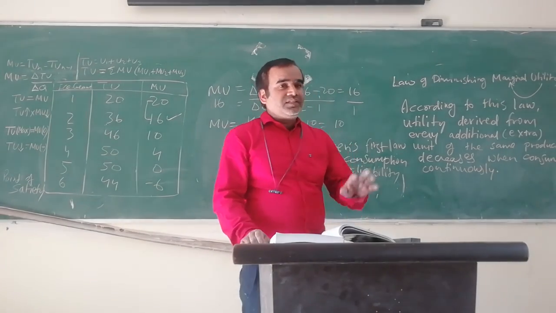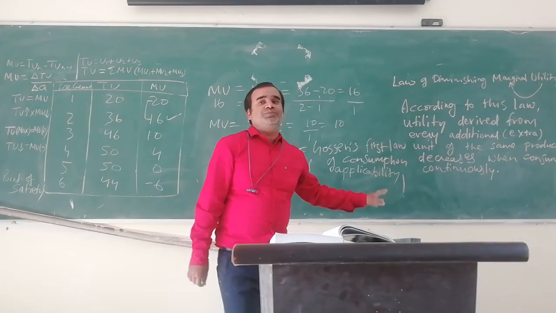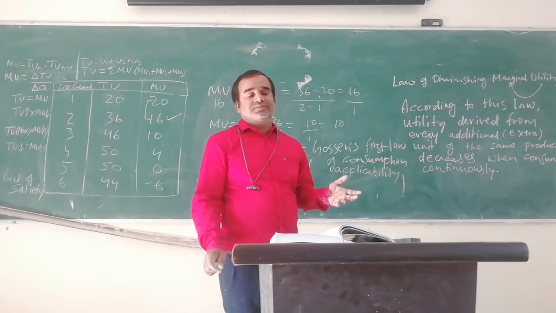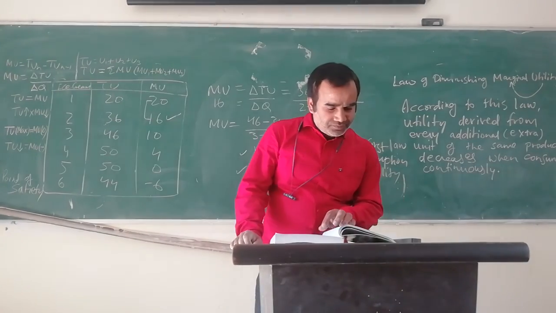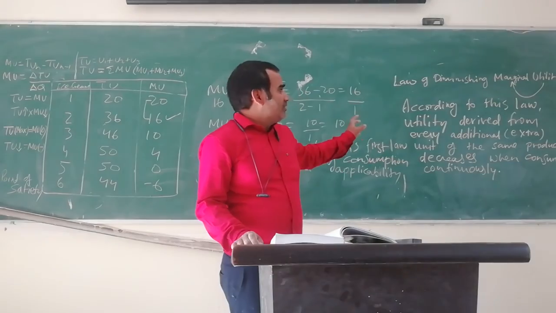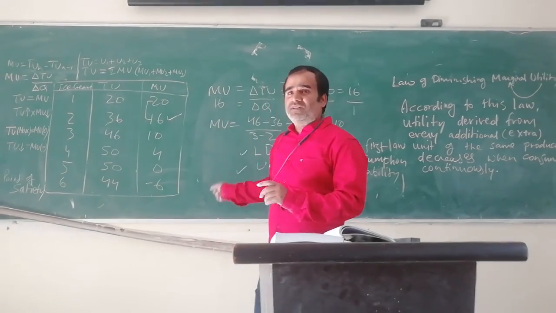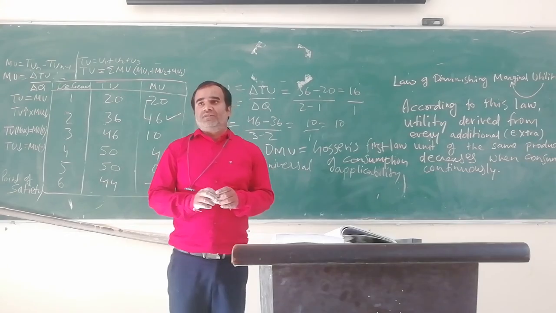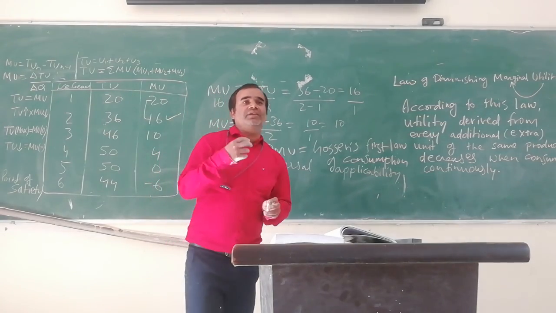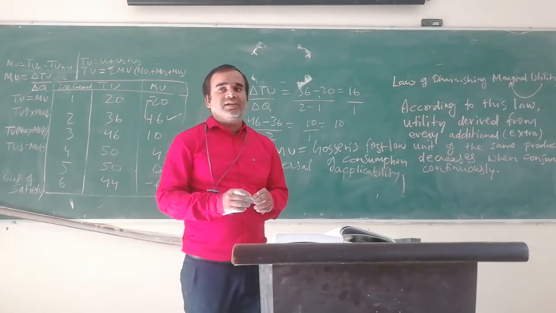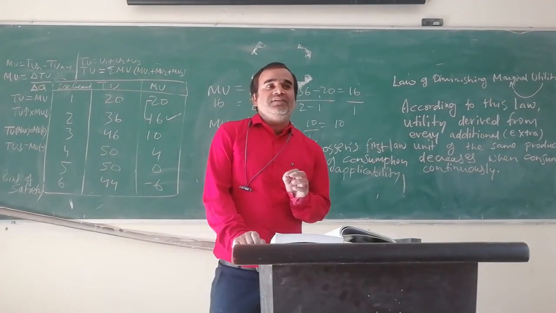Now the assumptions of this law, like in what situation this law is applicable or will work. The first thing is, I told you this law is introduced under the cardinal utility approach, which says that utility is measurable in numbers. So the first assumption is that utility can be measured in terms of numbers.